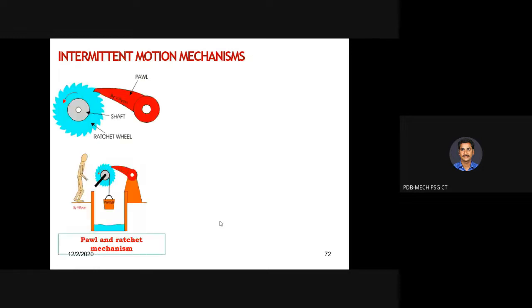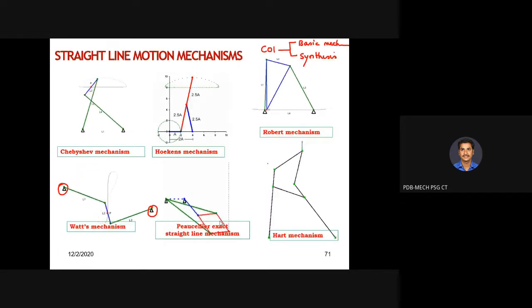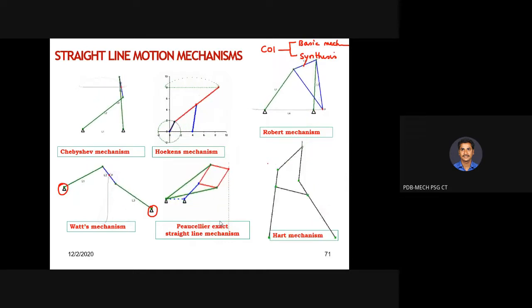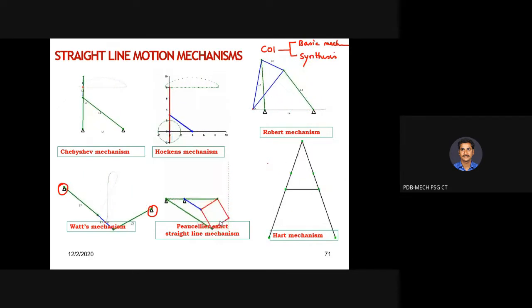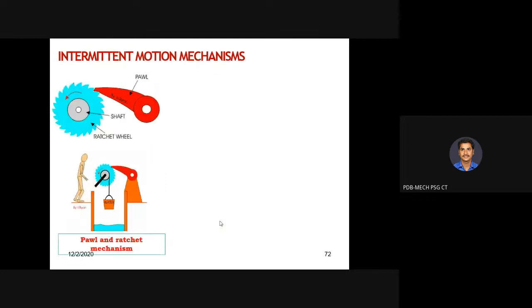Here, if you look at the motion of the crank, it is very continuous, correct or not? The input link is continuously rotating, whereas we have certain mechanisms with intermittent motion. The ratchet and pawl mechanism, as you are aware from diploma itself, is an intermittent motion mechanism. The ratchet wheel rotates in the anti-clockwise or clockwise direction, but the motion of the pawl is intermittent. The motion of the ratchet wheel is continuous, it is continuously rotating, but the motion of the pawl is intermittent. Where have you seen this kind of mechanism? Pawl and ratchet mechanism.